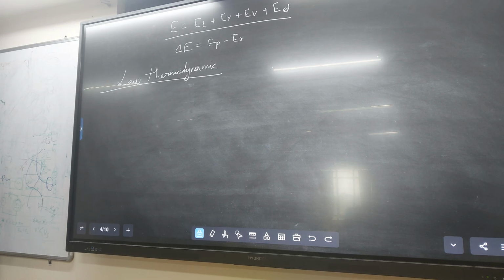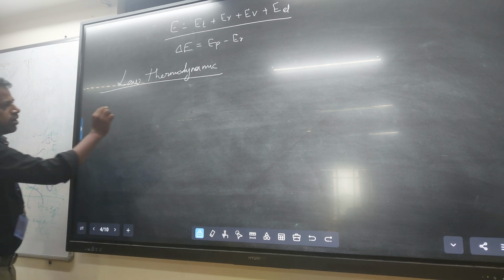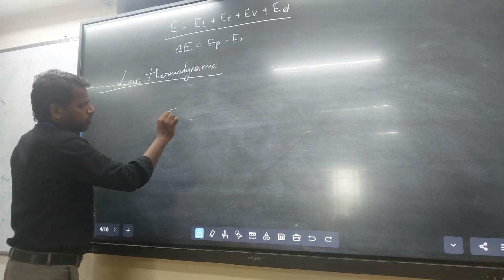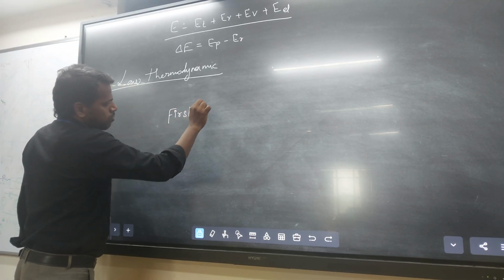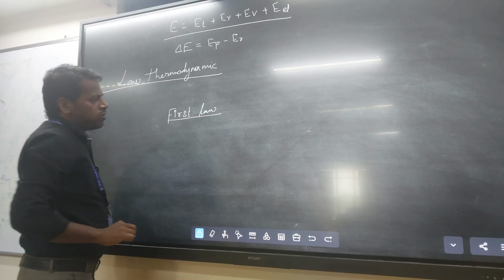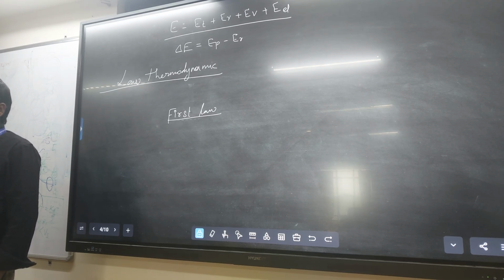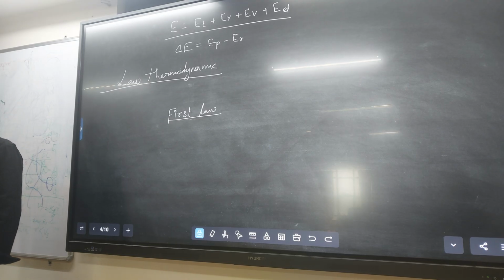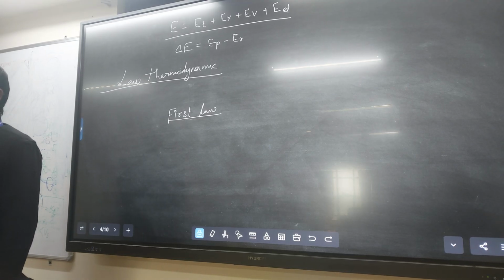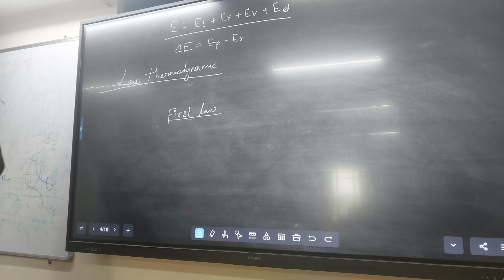What is the first law of thermodynamics? It is a very familiar definition, you know it well. Energy can neither be created nor destroyed, but one form of energy is converted into another form of energy. That is the first law of thermodynamics.